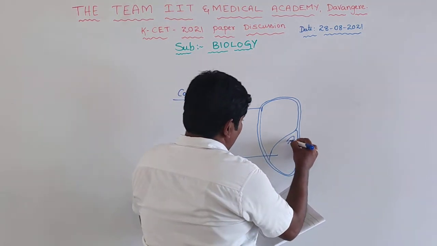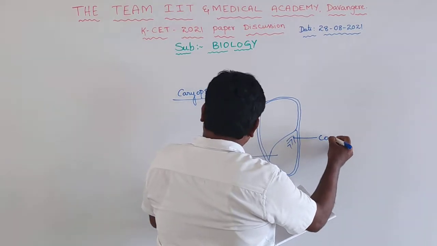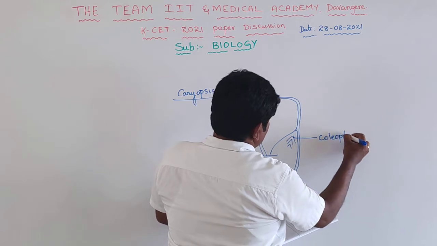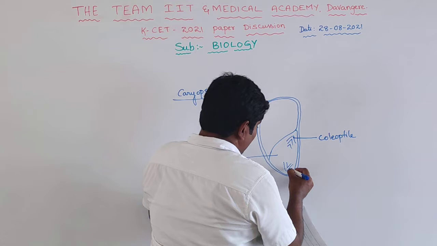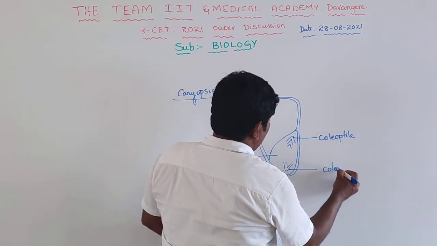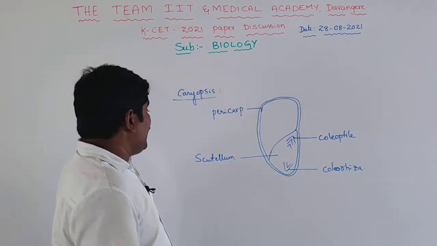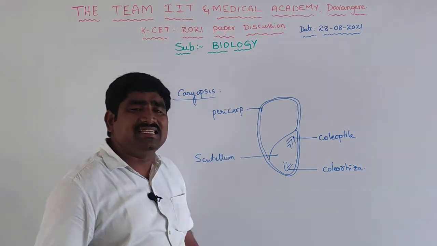Now first of all, let us see. This A is coleoptile. D is coleorhiza. Is this coleorhiza clear or not? Here this is scutellum, which is important, and this is pericarp. Why the pericarp here in the seed?